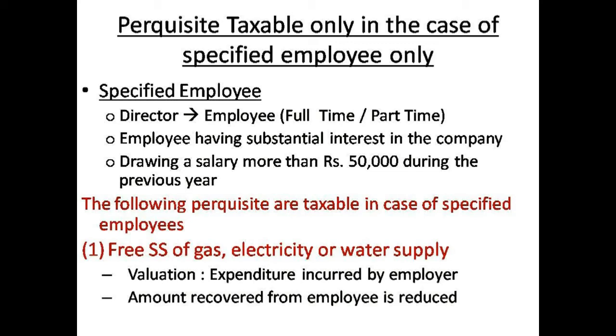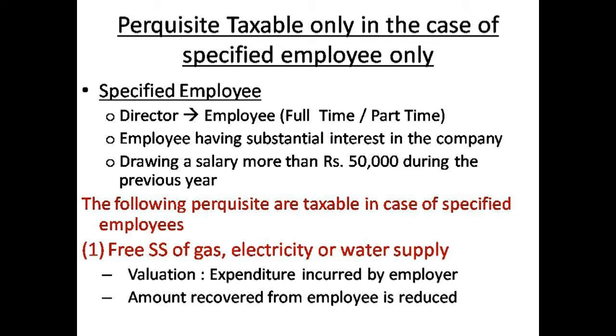And number three, he should draw a salary of more than 50,000 during the previous year. That will be termed as a specified employee. Once again I will repeat, the specified employee is a person who is earning more than 50,000 and he should be a director, and he should have a substantial interest in the company.